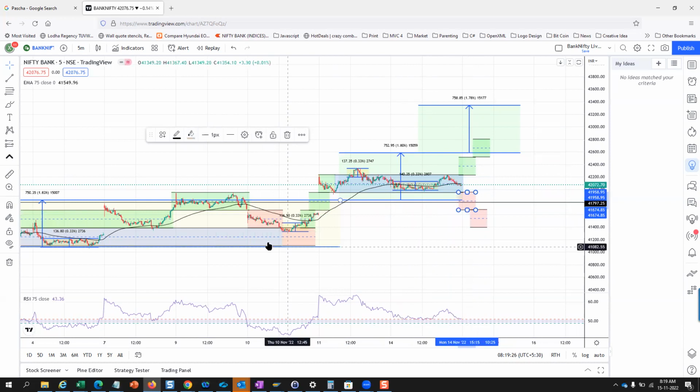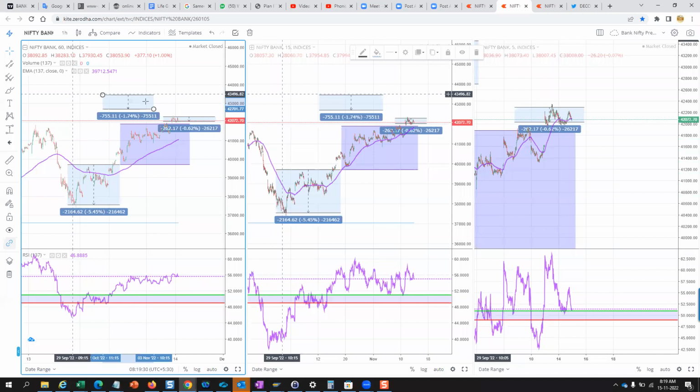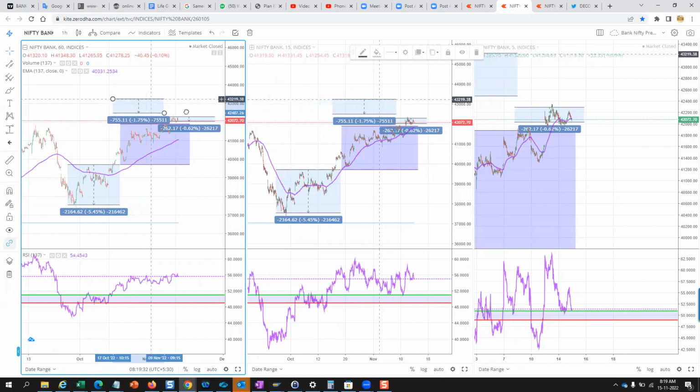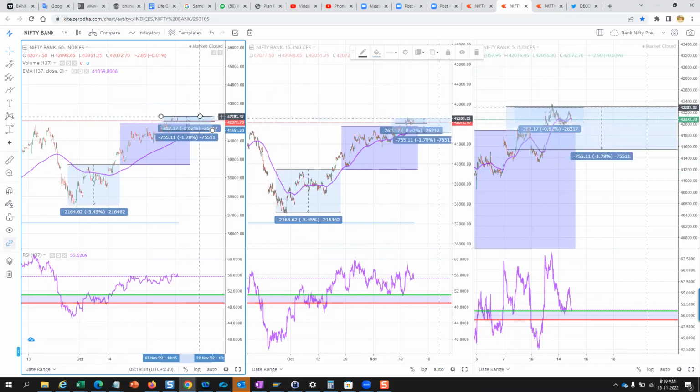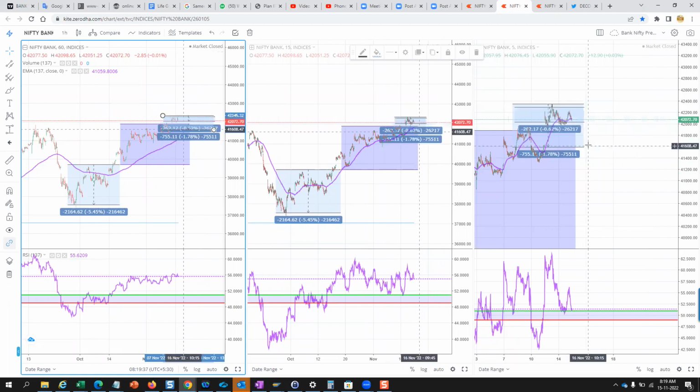planned to go down. So let's see what is going to happen today with the price, as this will be the current scope of price to come down. So from this recent high, price has capacity to come down to 41,500. That is what our projection for 15 November 2022.